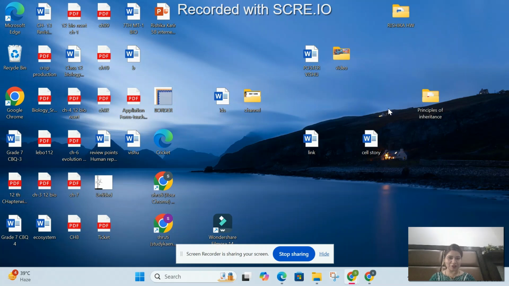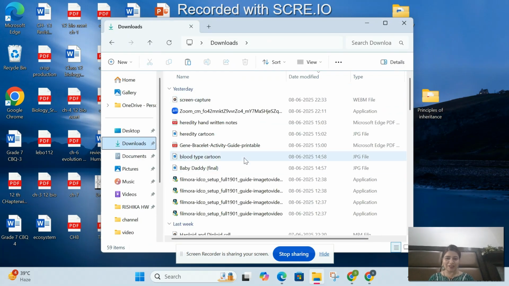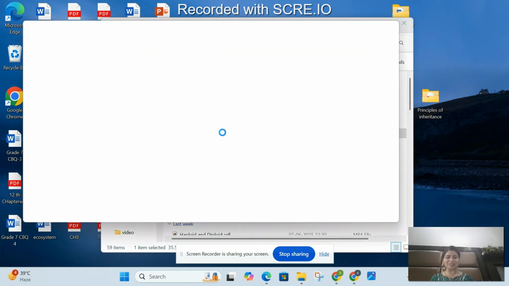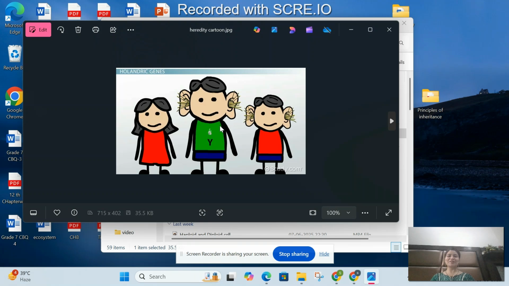I have a very nice image to share. Let me see if I can show that to you. I have an image where we see a transmission. It's a cartoon, but I hope you enjoy looking at it. Just see, it's just a prank, like the child having hair on the ears just like the father. So these are also some of the traits.